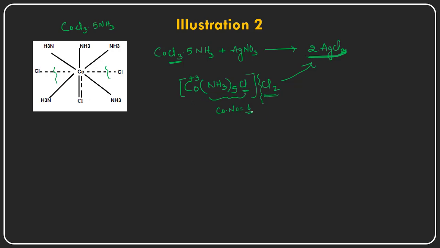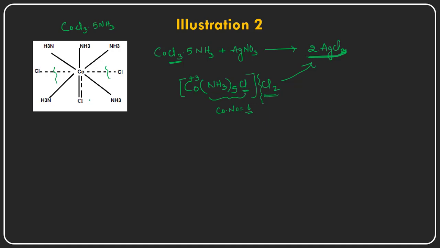Coordination number of cobalt here is also 6, so it is balancing both. That is the reason he justified that this chloride is attached to the central metal atom with a solid line, a stronger bond, as well as the dotted line also. So it is much stronger than even the ammonia molecules attached to the cobalt, right?